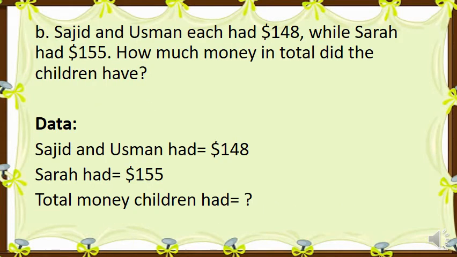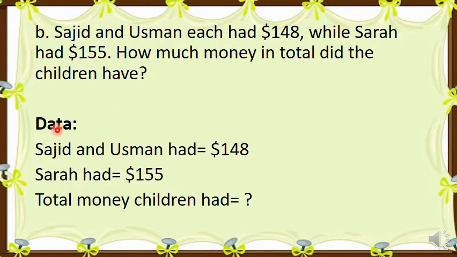Now part B: Sajid and Usman each had $148 while Sarah had $155. How much money in total did the children have? Total means together, when we combine them, what is the amount. So that means it's an addition sum. Total is used in addition sums.